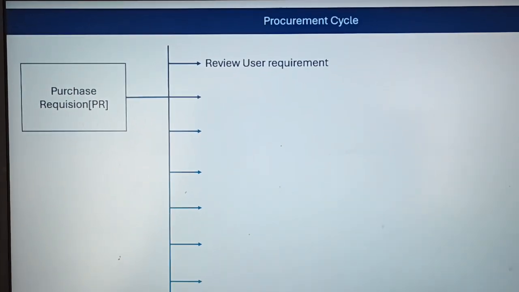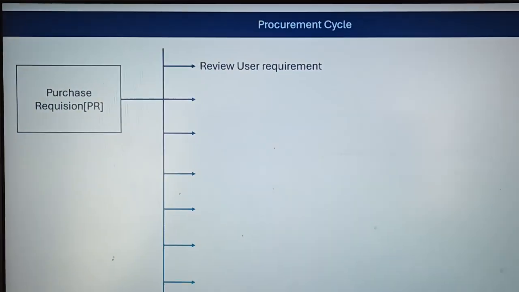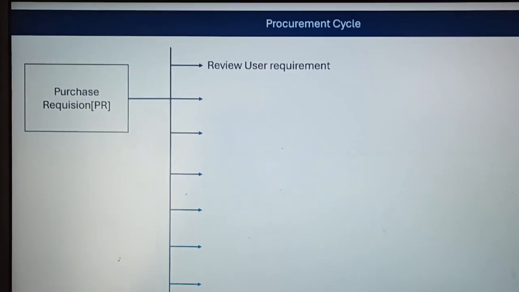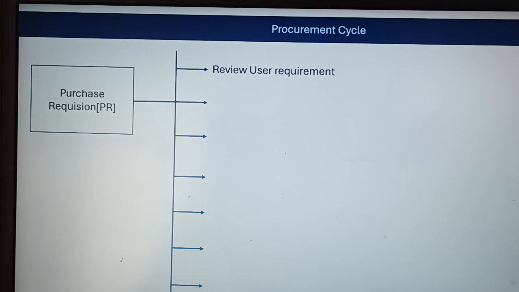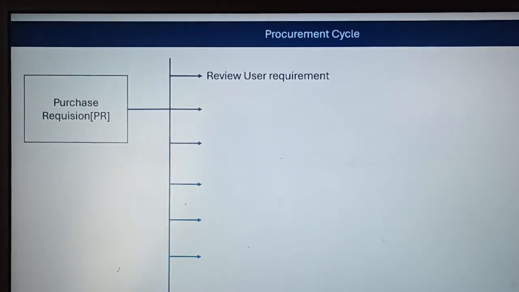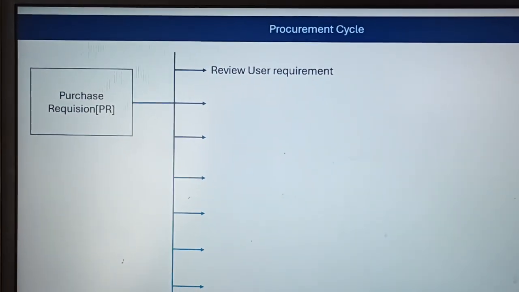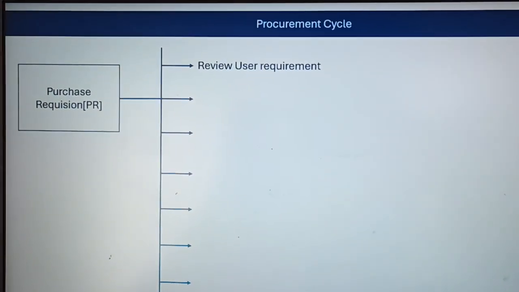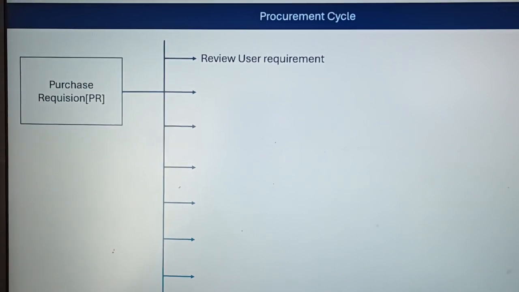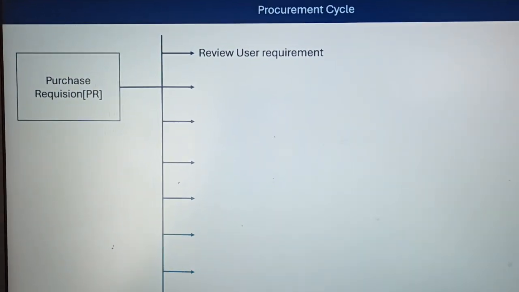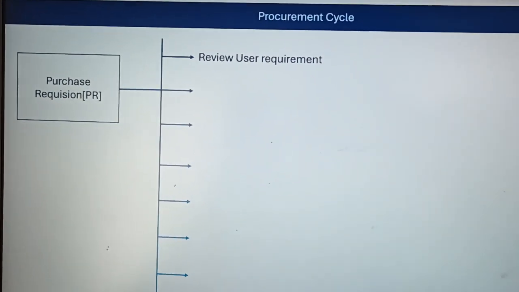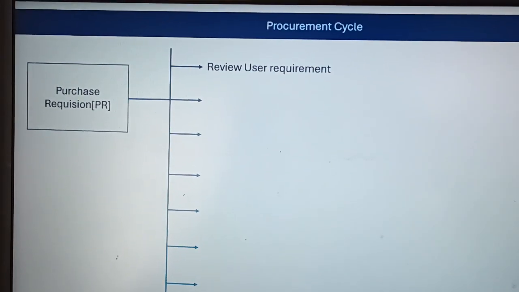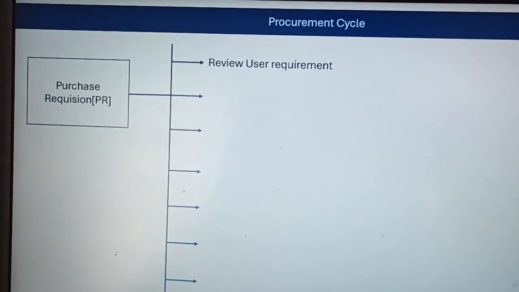We will start with the first point to review in a purchase requisition: review user requirement. Sometimes the user mentions something in the BOQ which is not satisfied by the technical specification. The procurement department has the responsibility to ask the user why they need this. If the user just has their own commitment to buy this material and it is not needed, the procurement department has the right to return the PR.